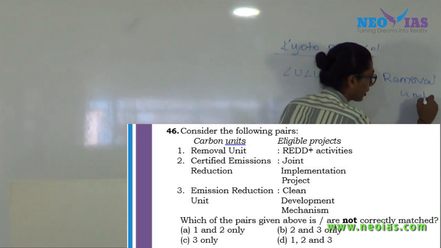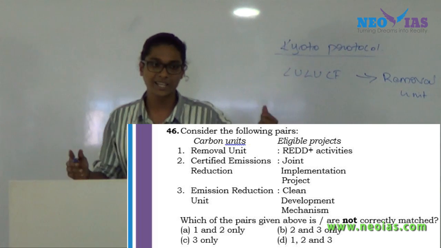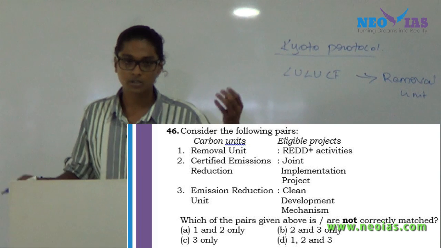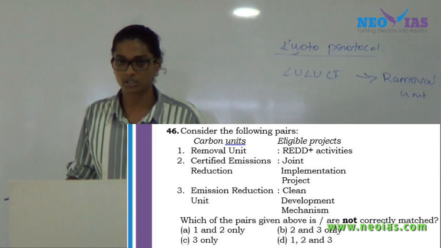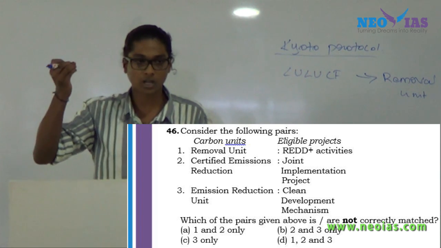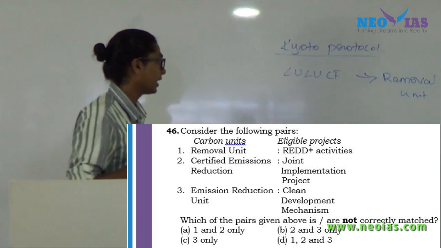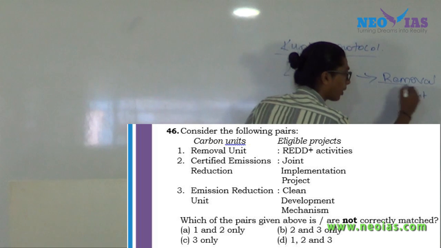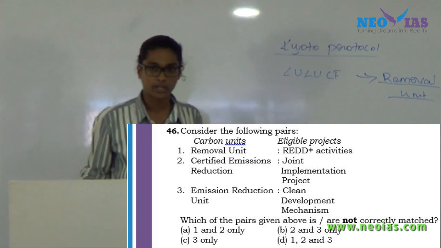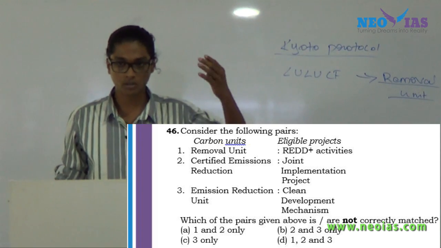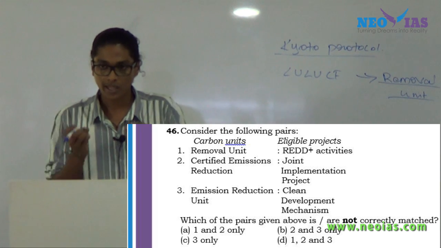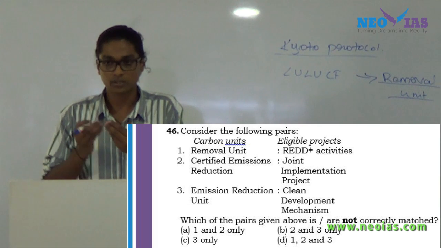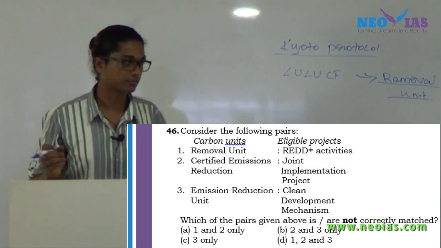If a particular nation is investing in forestry activities which will absorb the carbon dioxide from the atmosphere, the credit earned through such activities will be called a removal unit. Any nation which has a target based on the Kyoto Protocol can use this removal unit as carbon credit in order to satisfy their emission reduction target.